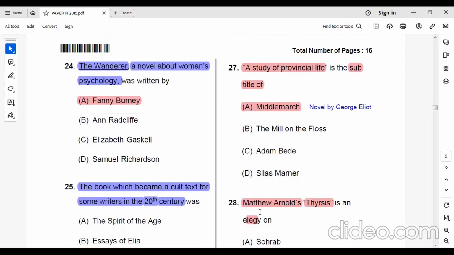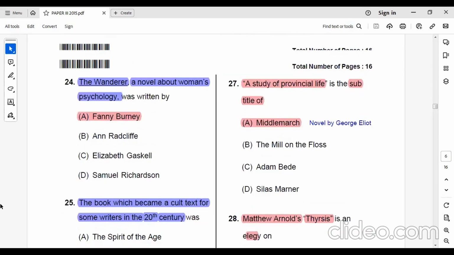Now, question number 27. Middlemarch, written by George Eliot, A Study of Provincial Life. That is the subtitle of the novel Middlemarch by George Eliot.